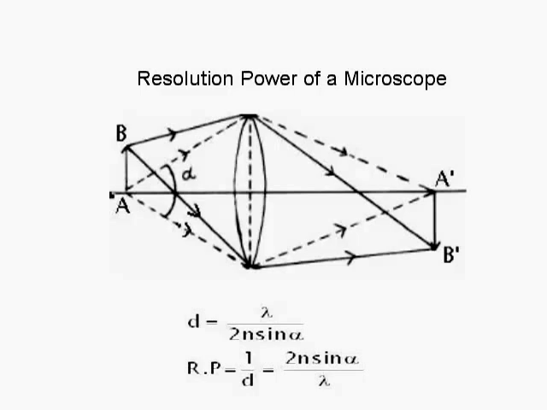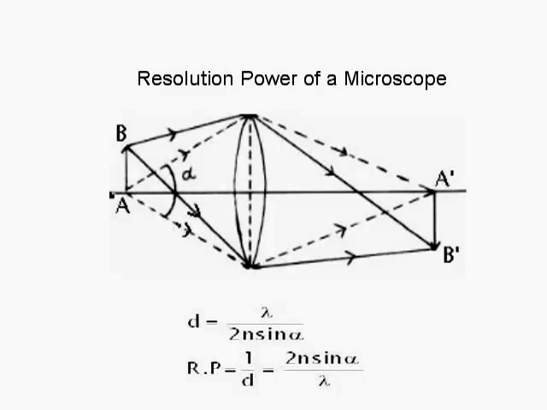The reciprocal of the limit of resolution of the microscope is its resolving power. The figure shows two objects A and B separated by distance d in front of the objective of a microscope. Let alpha be the angle subtended by the object at the objective.